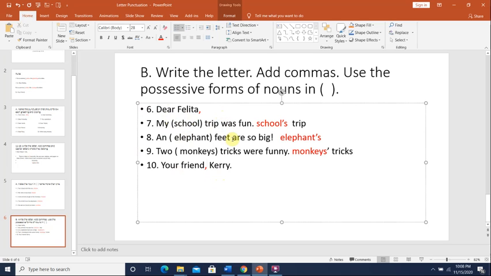So, dear Felicity, my school's trip was fun. An elephant's feet are so big. Two monkeys' tricks were funny. Your friend, Carrie. Okay, so we put a comma after the greeting and also after the closing. But in the closing, you write your name or the sender's name. All right? Hope it was an easy lesson.